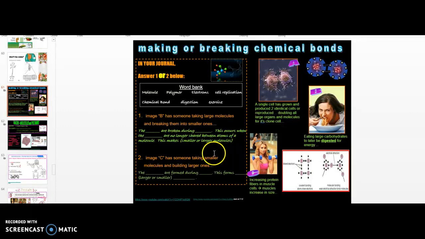End sentence. Number 2 says, image 3, you have a girl exercising. It says, as she uses weights, she's increasing protein fibers in her muscle cells. Her muscles will increase in size because of it, so she'll get bigger muscles. Your job is to complete this sentence. It says, the blank are formed during blank. This forms larger or smaller blank. Choose the words from the word bank. All right, good luck.